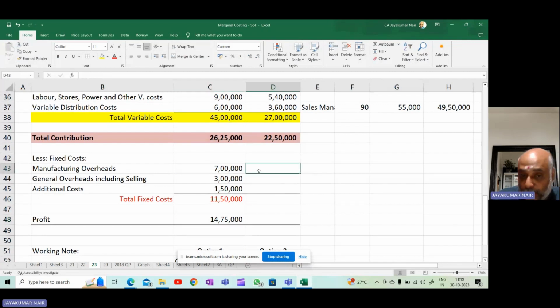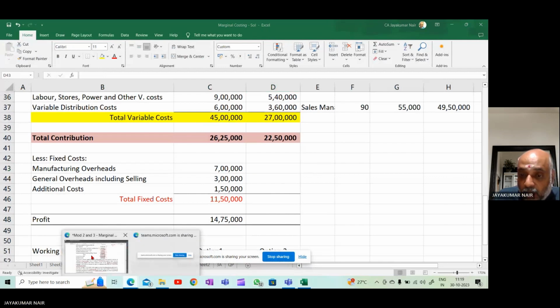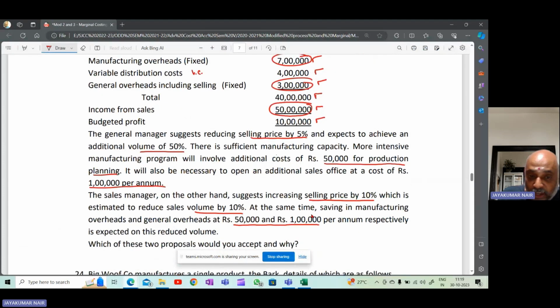Now, in the second option, what happens? They say that there will be savings in manufacturing overheads and general overheads. So savings means you will save 50,000. That means your manufacturing cost will not be 7 lakhs. You will save 50,000. Therefore, your manufacturing cost will be 6 lakh 50,000.